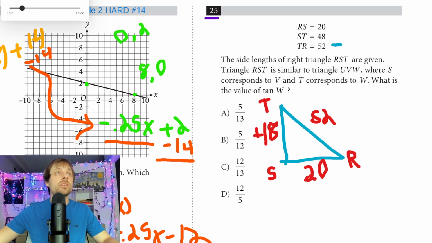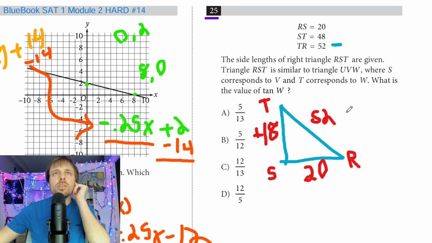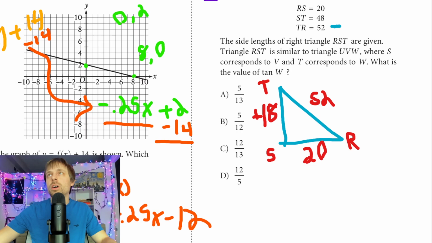So not bad. Do they want me to draw a second triangle maybe? Let's see. So it's similar to this other triangle. So I'll try to scroll down so you can see this other triangle I'm going to draw right here.